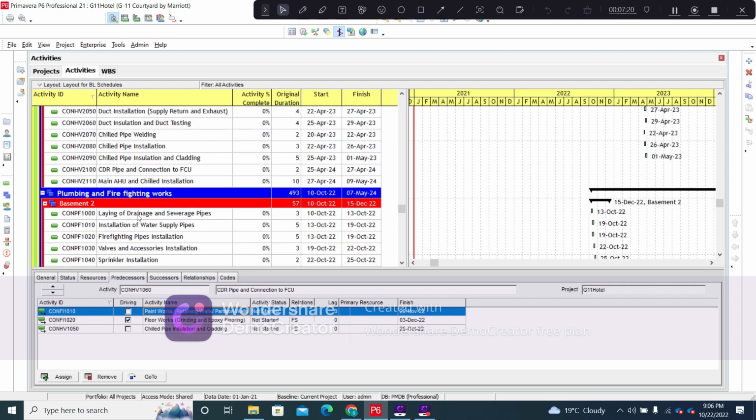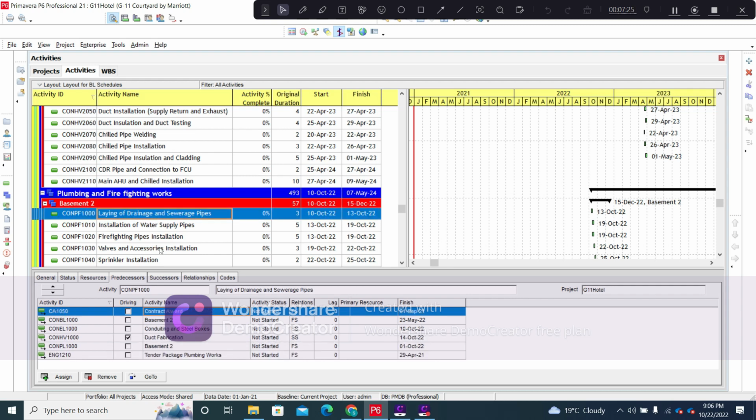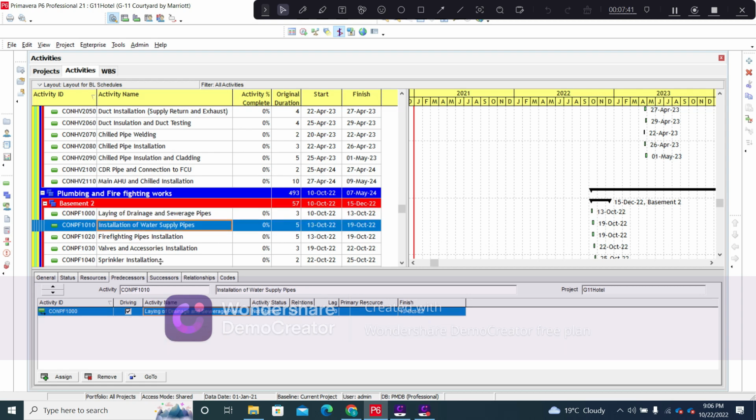Then we will have the plumbing and the firefighting works. Within the plumbing and the firefighting works, the first activity is the laying of drainage pipes and sewerage pipes. And here you can see it is connected with the contract award of the plumbing and the firefighting works, the completion of the block work, the completion of the plaster works, and the tender package completion of the plumbing works. So this is connected with an FS relationship. Then we will move on to the installation of the water supply pipes, that is connected with an FS relationship once the drainage pipes and the sewerage pipes have been installed.